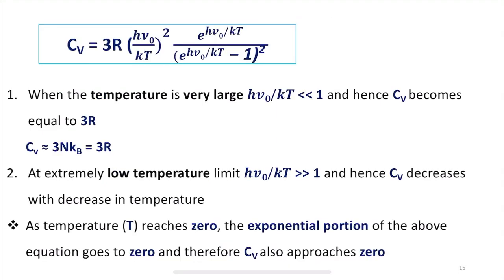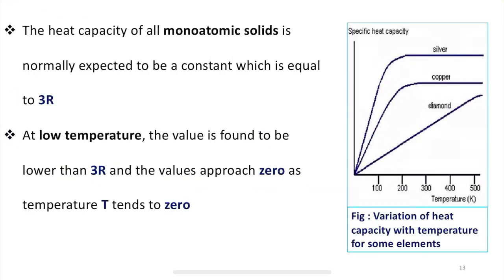Another observation we have to make is when the temperature is very large. Then h nu naught divided by kT, where k is called Boltzmann's constant, T is temperature, h is Planck's constant and nu naught is the frequency. Okay. So when the temperature is very high, then h nu naught divided by kT will be very small compared to 1 and hence Cv becomes equal to 3R, right. So this is what we observed here.